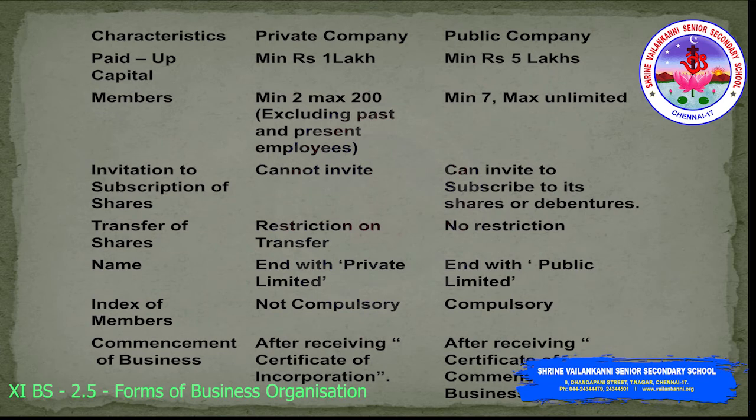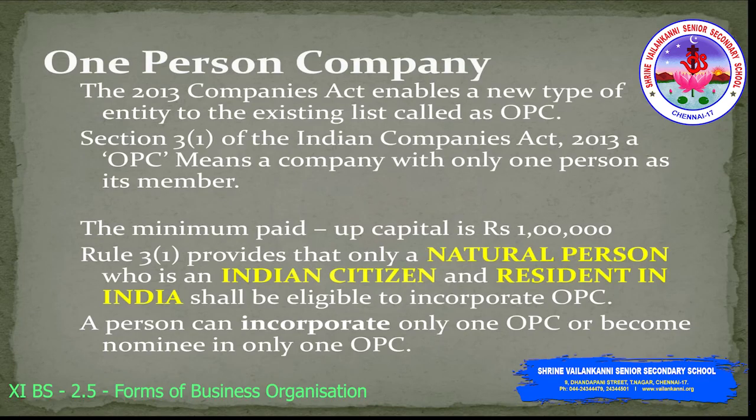If it is not 90%, and 8 days have passed from the closure of the issue, even though the minimum subscription has not been received, then the company should repay the prospective members, that is the persons who have invested the money. It has to return the amount and pay 15% interest on it. Now this is the general recap. The next thing that we are going to look into is the one-person company.